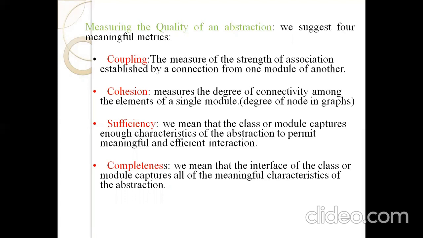So the account class has a meaningful interface with the bank and, at the same time, the customer. That is completeness: every class and module captures all meaningful characteristics of the abstraction, meaning the class must interface with the required classes. So the quality of abstractions is measured using four metrics: first coupling, second cohesion, third sufficiency, and fourth completeness.